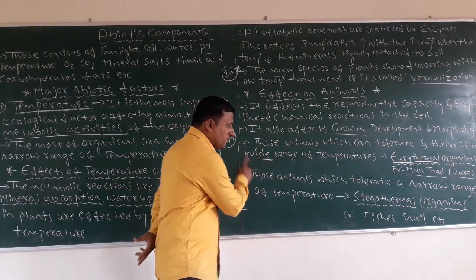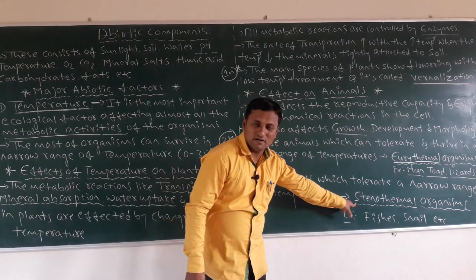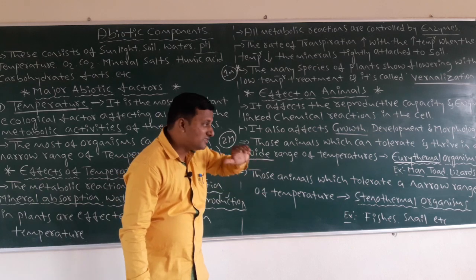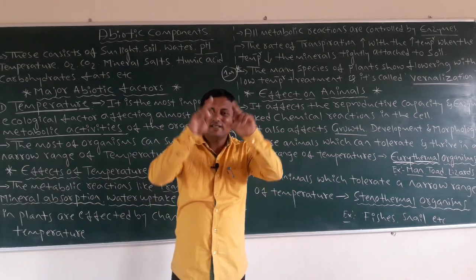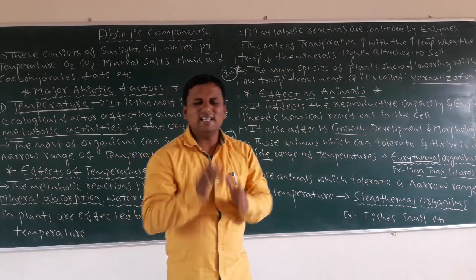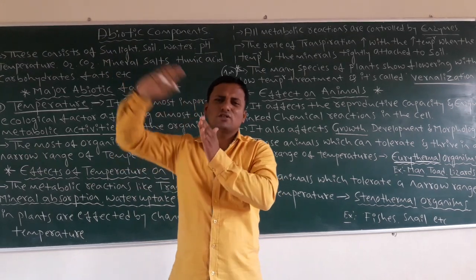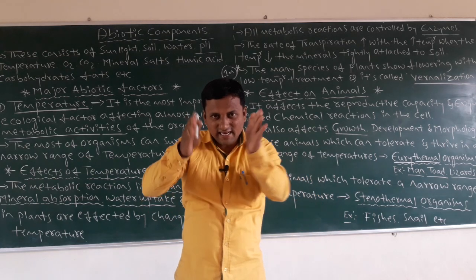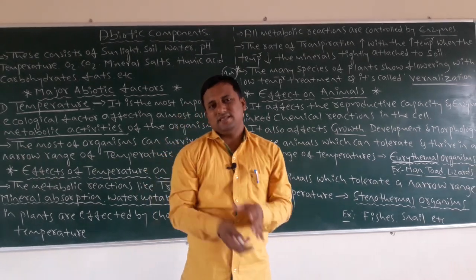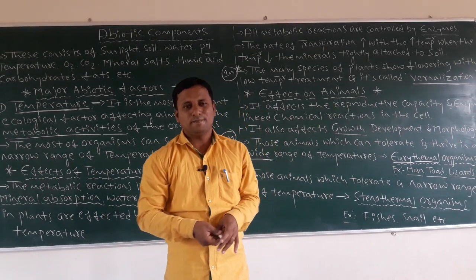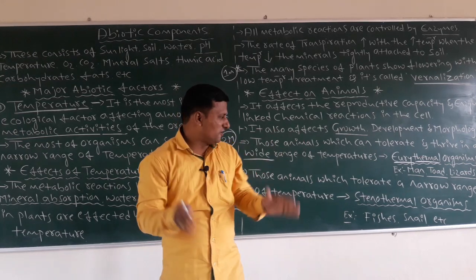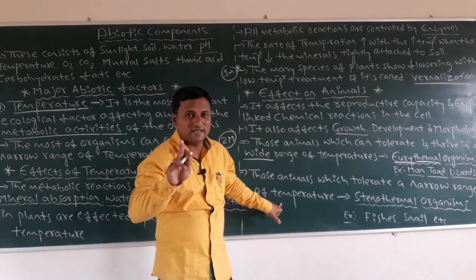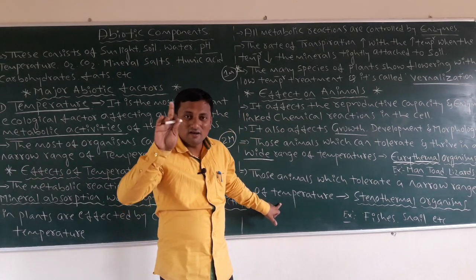Then come to the second one. What is that? Stenothermal organisms. Those animals which can tolerate a narrow range of temperature, particularly one temperature: the temperature should not be raised more, and not less. At an optimum level of temperature, we call it a narrow range of temperature. Those animals which tolerate a narrow range of temperature are called stenothermal organisms.